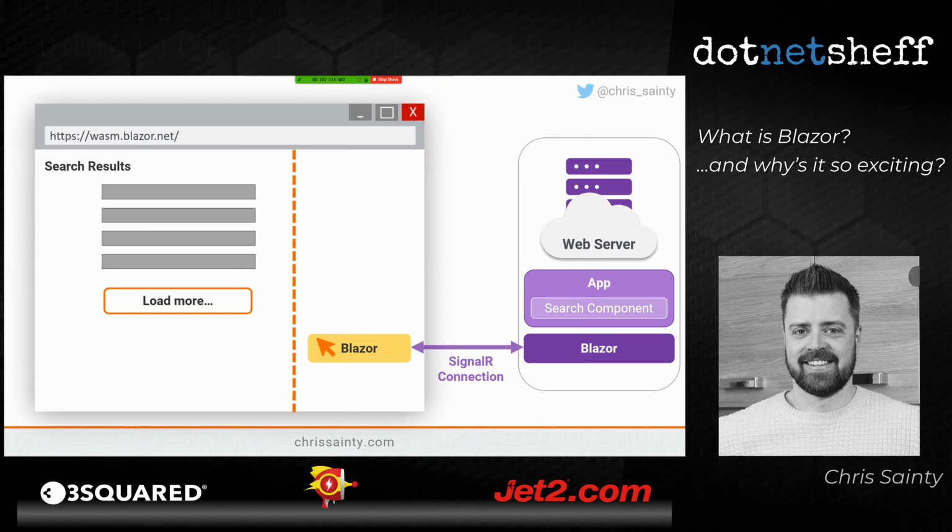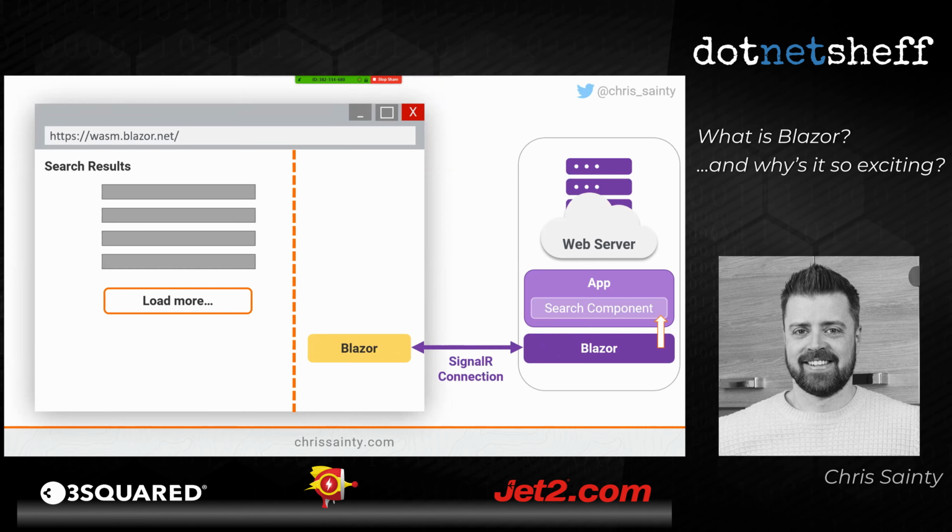That DOM event will get intercepted, except this time it just gets transferred straight over that SignalR connection back to Blazor running on the server. So once it's over there, it's going to do the same thing as before. It's going to call into our application code and find the handler, execute the handler that we have for that click event. So again, we've got our same search component, except this time around, we're probably not going to be executing an HTTP call to get some stuff from a web API because we're already on the server. So we'll probably go off to a service somewhere to get data from there or something like that.